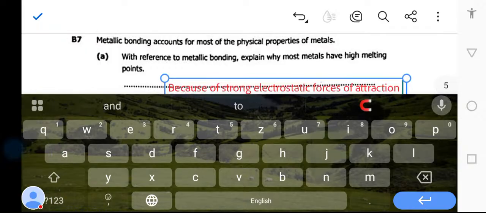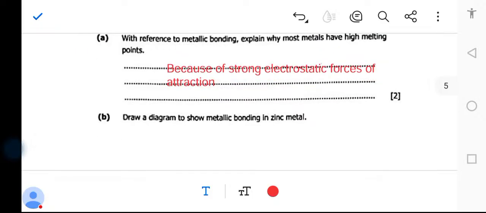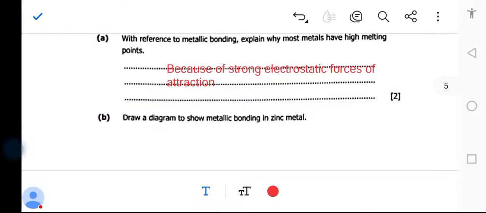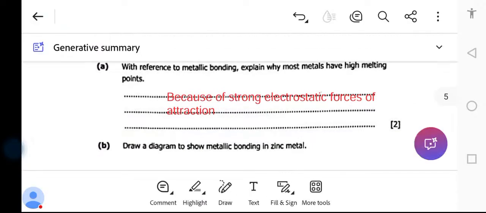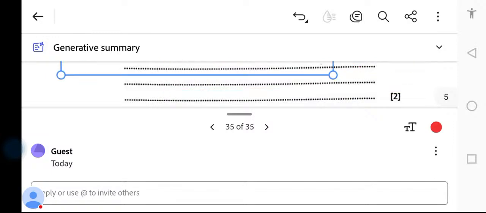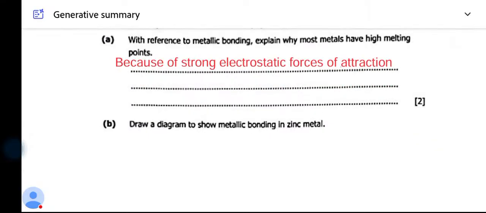The reason why they have got high melting and boiling point, you say, because of the strong electrostatic force of attraction. That's how you are supposed to answer or to understand this question, because of the strong electrostatic force of attraction. Okay, that's supposed to be broken down.